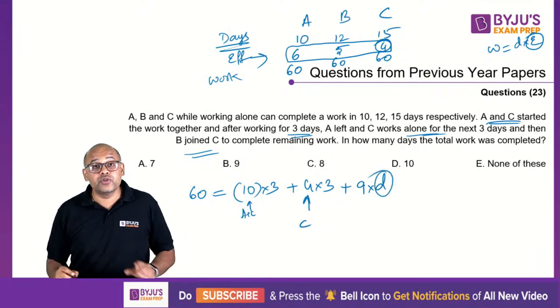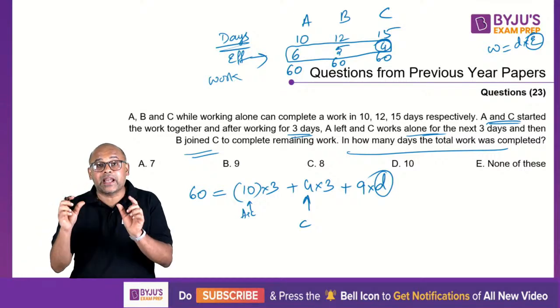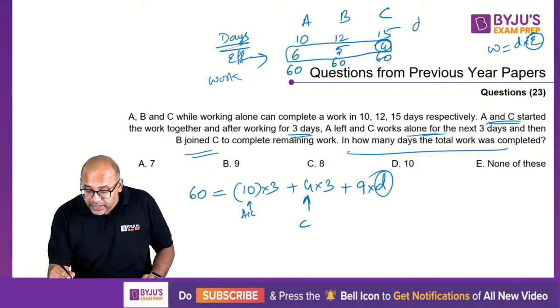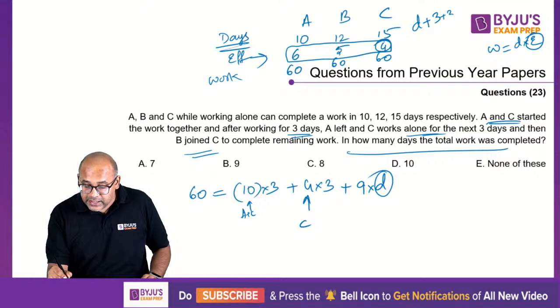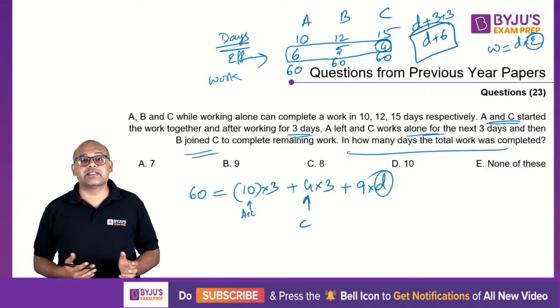This D is not what I want. What I want is in how many days the total work was completed. So make it a habit. My habit should be D plus 3 plus 3. So I want my answer as D plus 6. This is what I want to calculate. So when I find D, I will not be in a hurry to mark that as the answer.